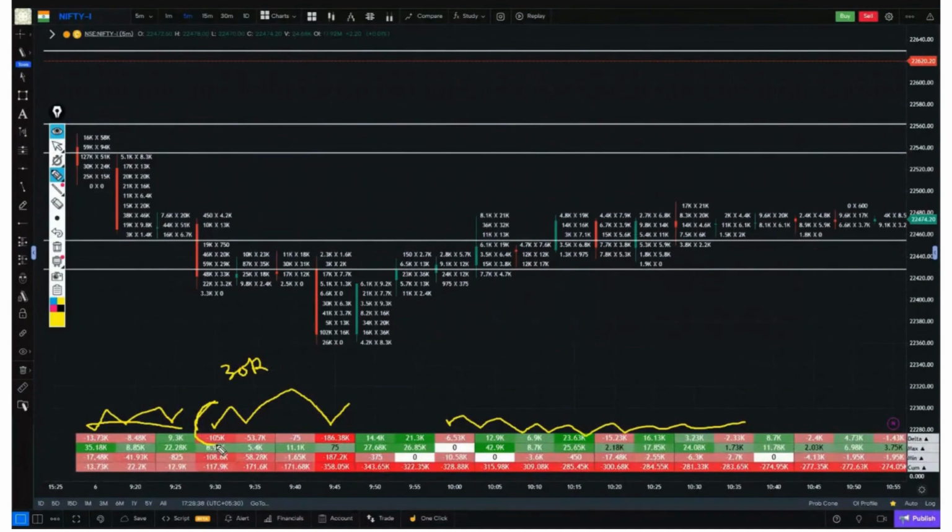Like look at this, it's 100,000. Above 30,000 is 53,000. Above 30,000 is 186,000. This is solid buying or selling within these candles. Any candle with a large delta has experienced solid buying or solid selling.